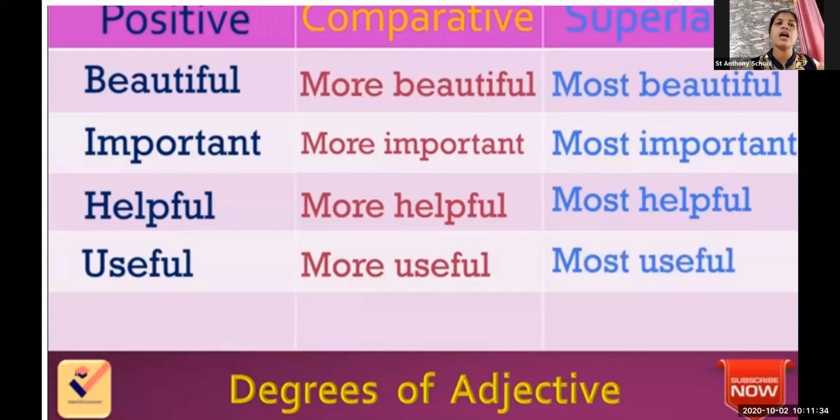The third one is helpful, more helpful, most helpful. I would like to have sentences of these three from you. Helpful, more helpful, and the most helpful. You are going to give me an example of that at the end of the explanation. Be ready with those sentences. Now, useful, more useful, and the most useful. These are all the three degrees.